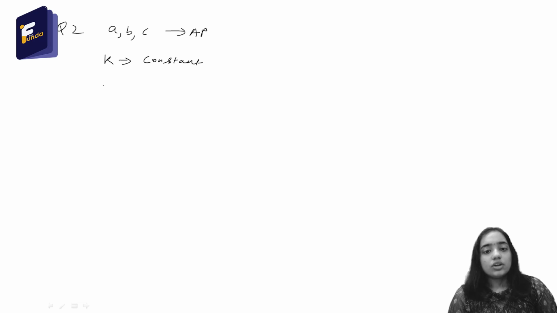The next question is: if A, B, C are in AP, and K is a constant number, you have to tell whether A into K, B into K, C into K are in AP or not.